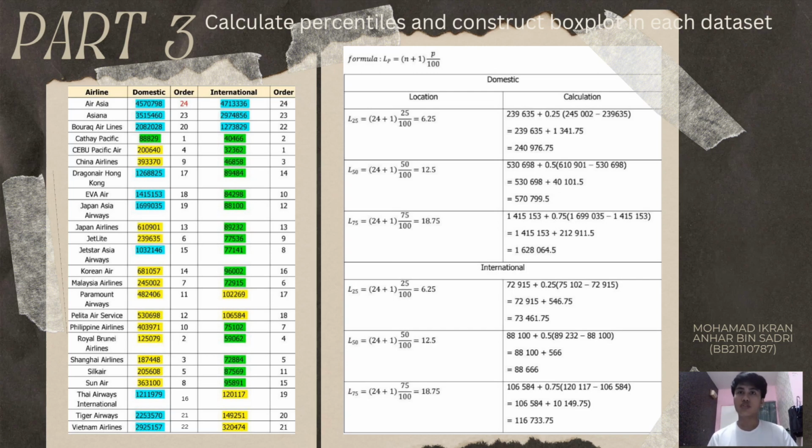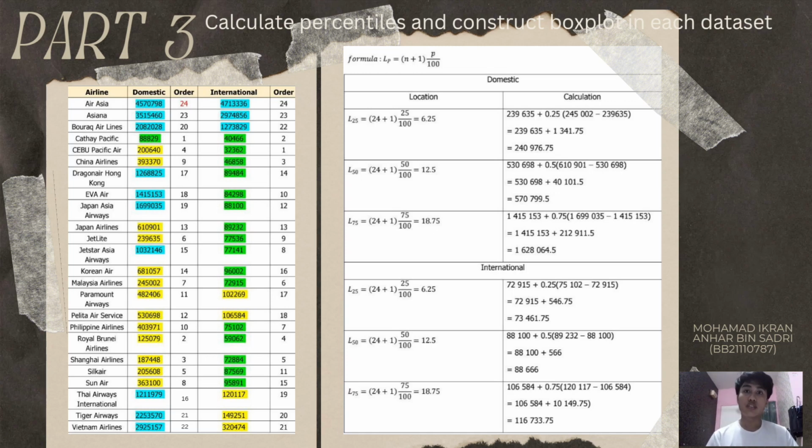I'll be presenting part 3, calculating percentiles and constructing box plots in each dataset. Firstly, we have to use the formula L_P equals N in bracket N plus 1 times P divided by 100 to calculate the percentiles. Then we can find the 25th percentile, 50th percentile, and 75th percentile for domestic passengers, and the answer is 25%